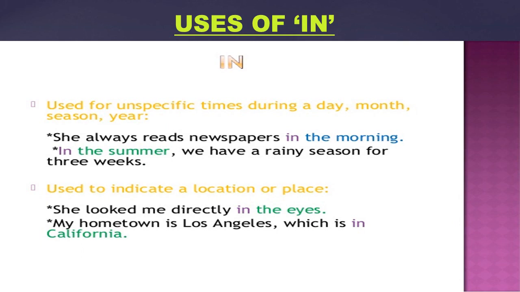Then the next use is to indicate a location or place. For example, she looked me directly in the eyes. That means it is used to indicate a location or place. For example, my hometown is Los Angeles, which is in California.